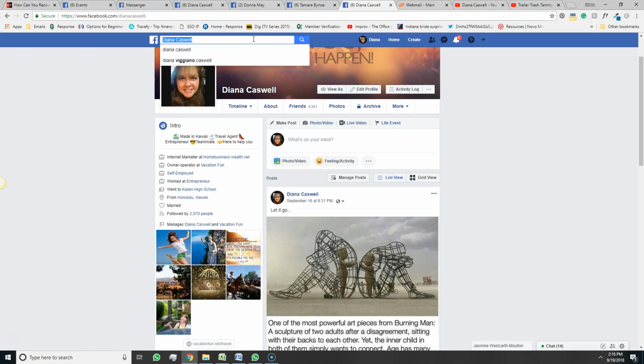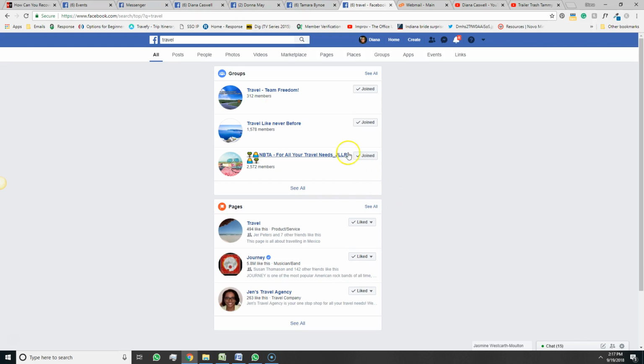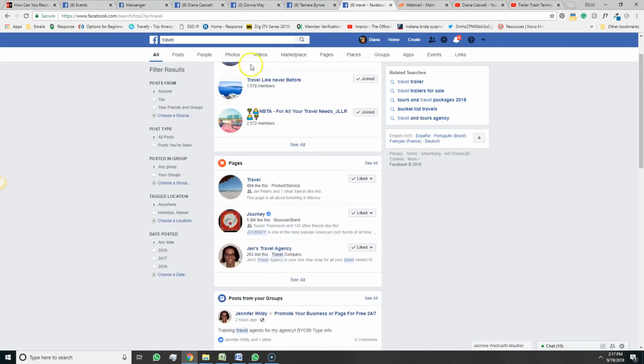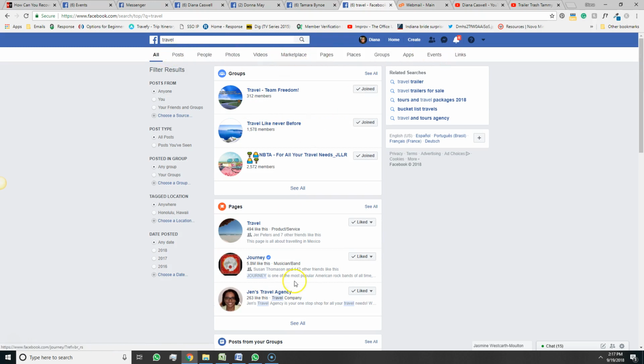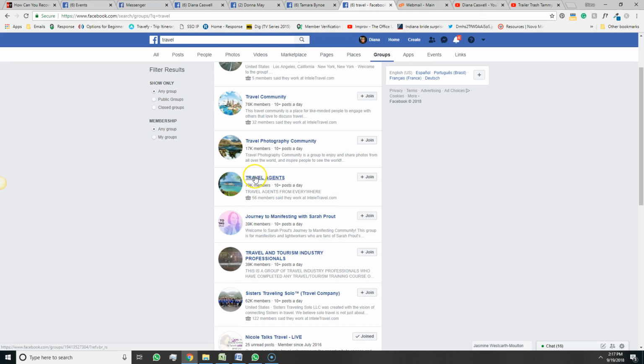If you were looking at something like a travel group, you would search travel, and then it will pull up the groups, pages, and posts, and you can sort it right up here. As far as groups are concerned, click see all, and then you can see that there are travel agent groups. I don't know that if you're a travel agent looking for other travel agents, I would join this group, but maybe just to see what other travel agents are doing, because there are already travel agents in there. So I'm going to go ahead and send that request.